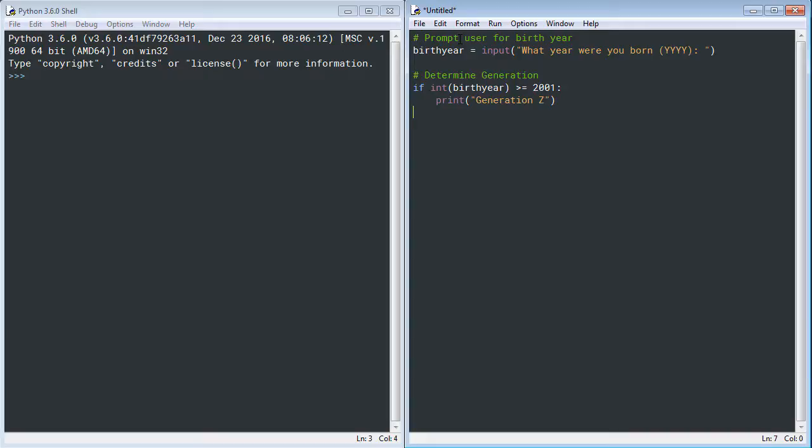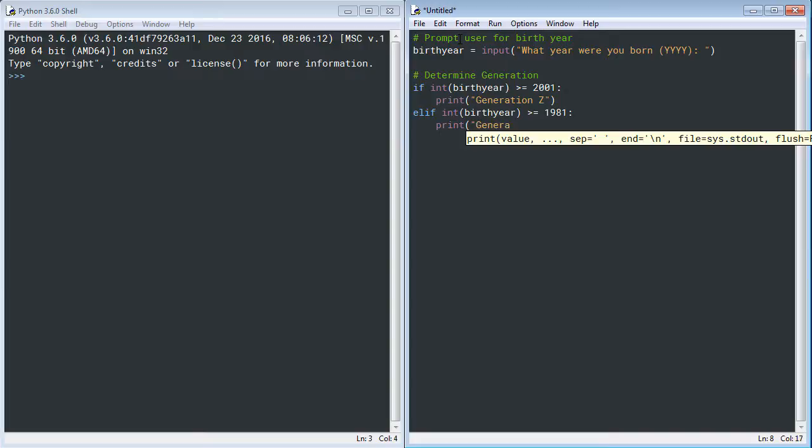What about for the other 5 generations? Well, for the other 5 generations, I need to use the elif, which is short for else if clause. So let's see what that looks like. The next generation cuts off at 1981, and that's Generation Y, otherwise known as the millennials. So what I want to do is add a clause, elif, and once again, I'm casting my birth year to an integer and then making sure that it's greater than or equal to 1981. If it is, I print Generation Y, aka millennial.